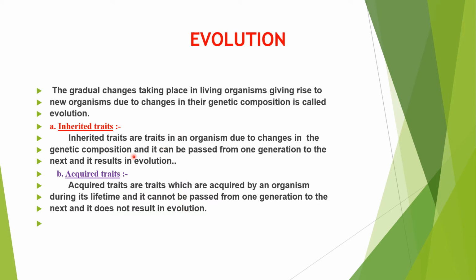What kind of difference have you seen between inherited traits and acquired traits? Inherited traits are passed from generation to generation, but acquired traits cannot be passed to the next generation. Also, inherited traits result in evolution, but acquired traits do not result in evolution. That's why, for acquired traits, remember that. An acquired trait is a character developed in an individual as a result of environmental influence.